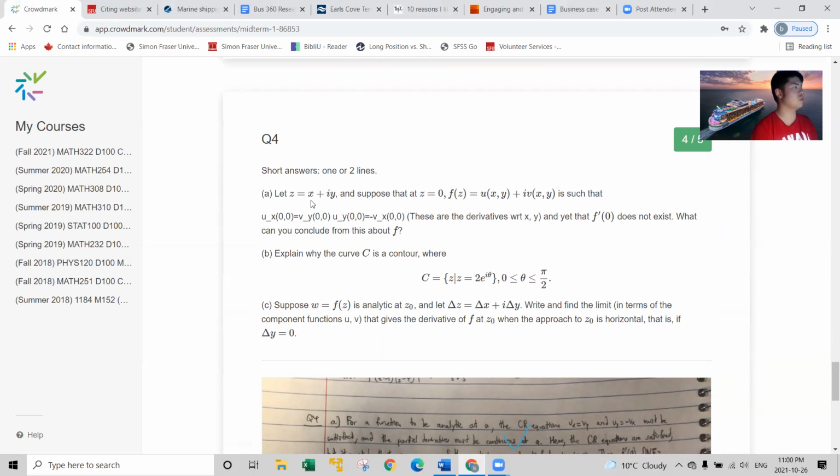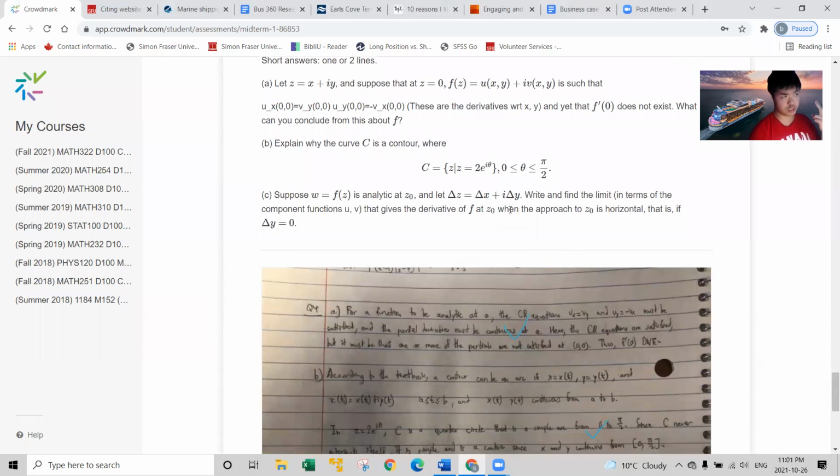So A, let z equals x plus iy and show that at the origin, f of z equals u plus iv, such that, I'll just tell you what it means, u sub x at the origin equals v sub y at the origin, and u sub y at the origin is equal to negative v sub x at the origin. But somehow f prime 0 does not exist. What can you conclude about f?